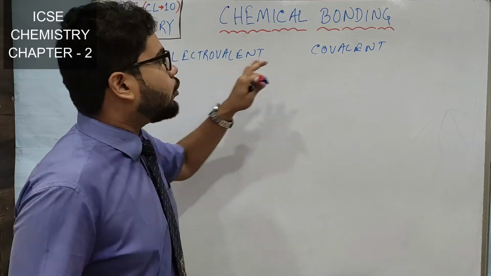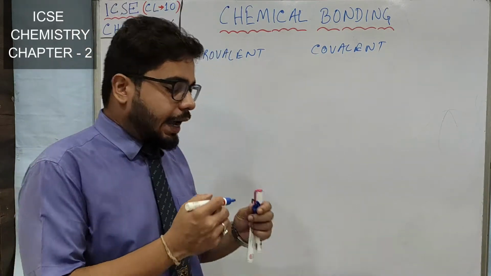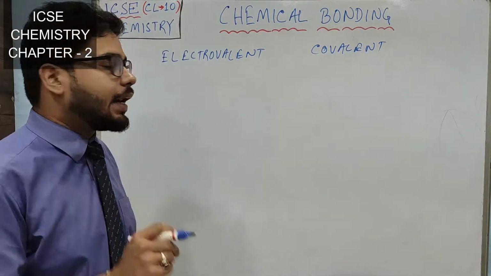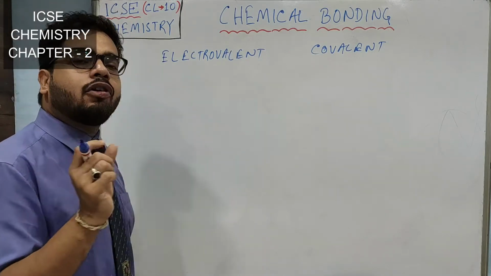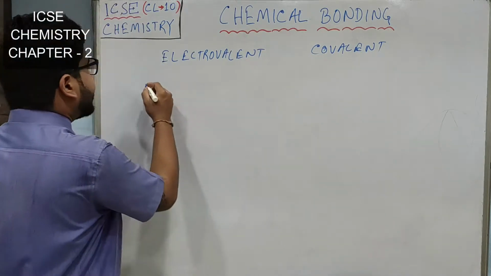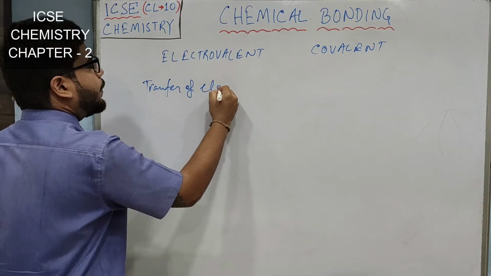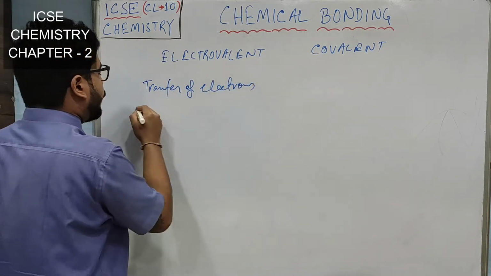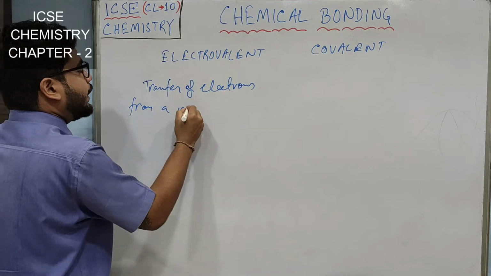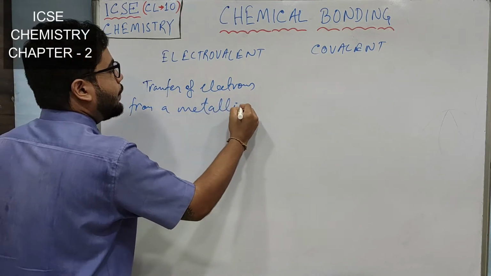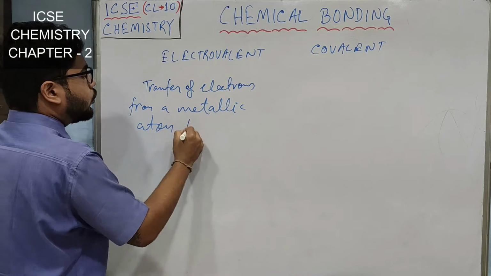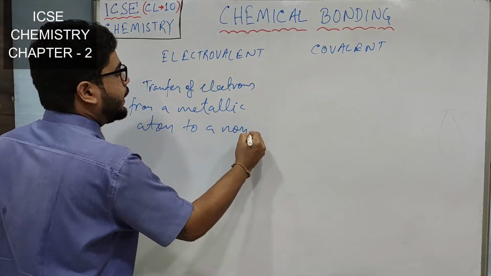So electrovalent bond and covalent bond, I hope you have learned this already in class 9. The electrovalent bond is formed by the transfer of electrons from a metallic atom to a non-metallic atom.